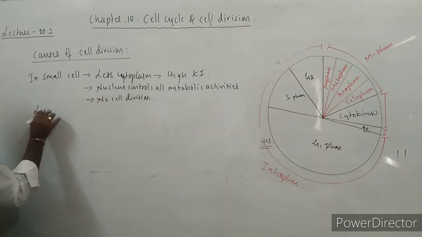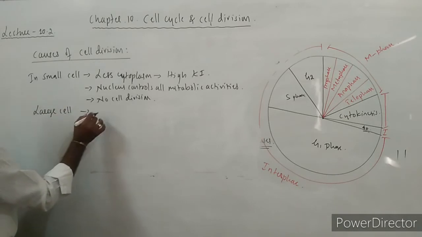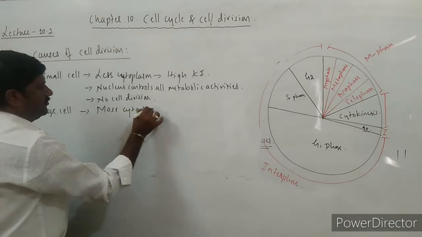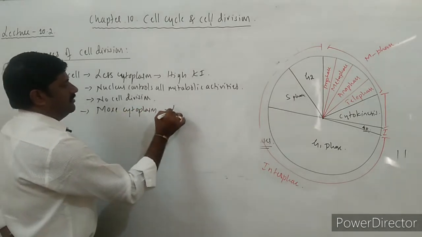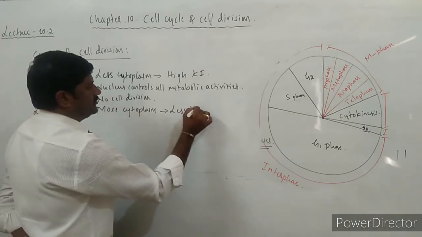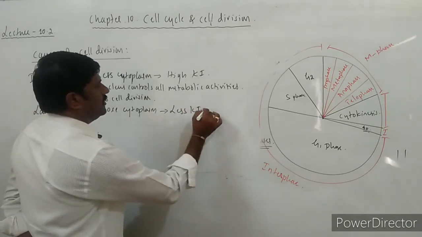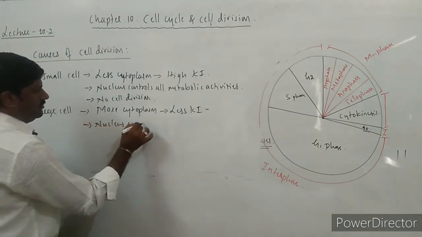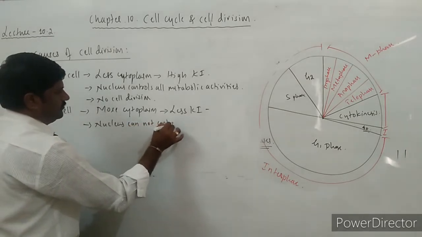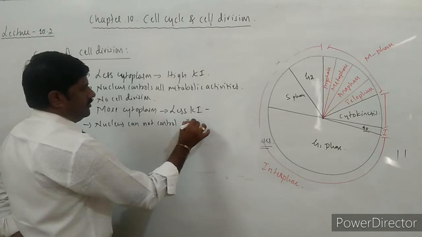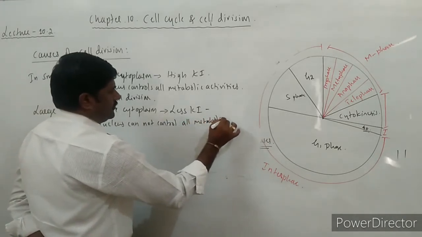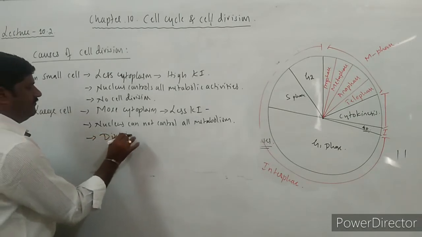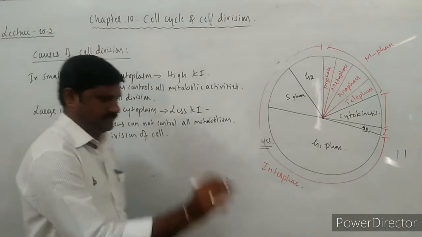But in a large cell, what happens? More cytoplasm is accumulated over here, so a less nucleocytoplasmic index is there, so the nucleus cannot control all the metabolism that takes place in the cytoplasm, so division of the cell occurs here.